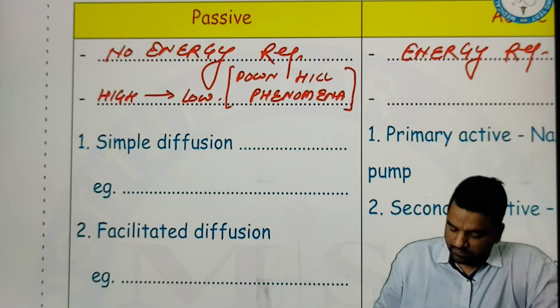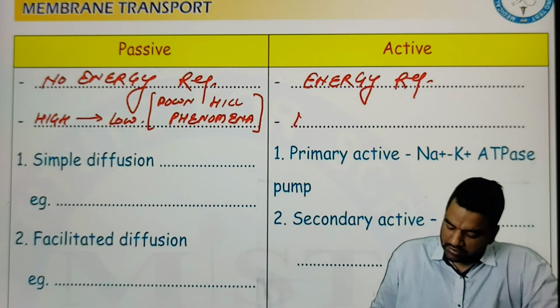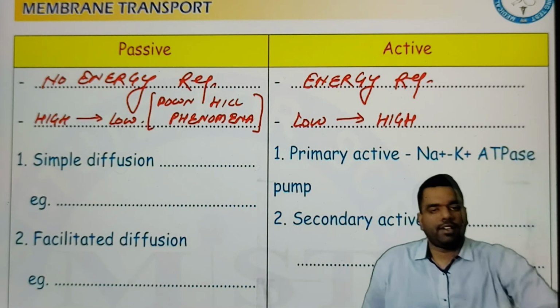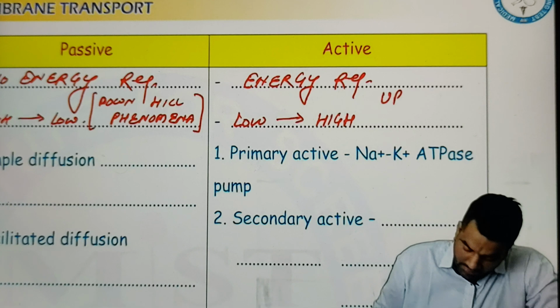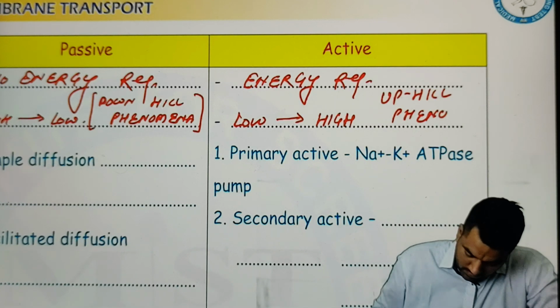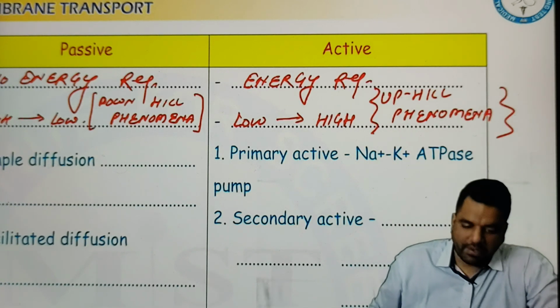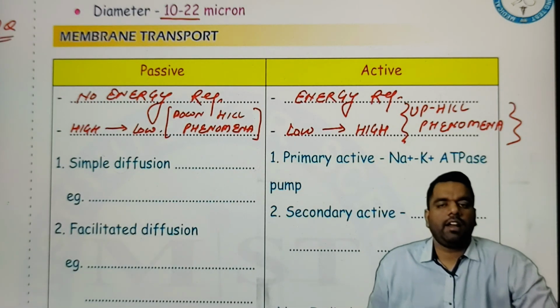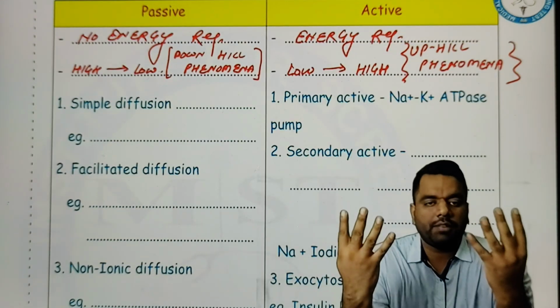Active goes from low concentration to high concentration. Now you are standing at the base of the hill and throwing the stone upward, which requires energy. So this is low to high, and it is called the uphill phenomenon. So there are two types of membrane transport, active and passive. And in both active and passive, there are four subtypes.